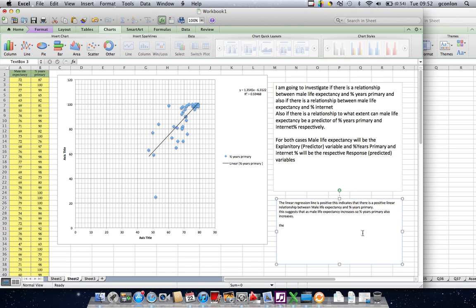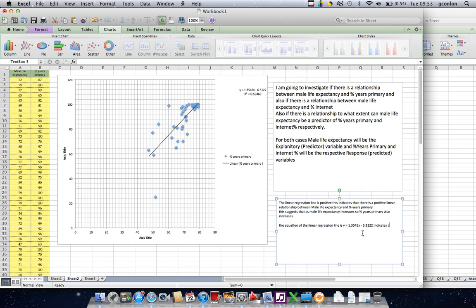Okay, the equation of the linear regression line is y equals 1.3545x minus 6.3122.